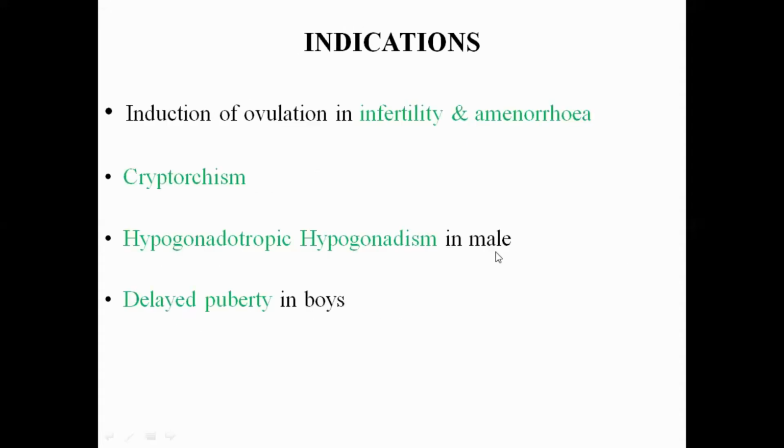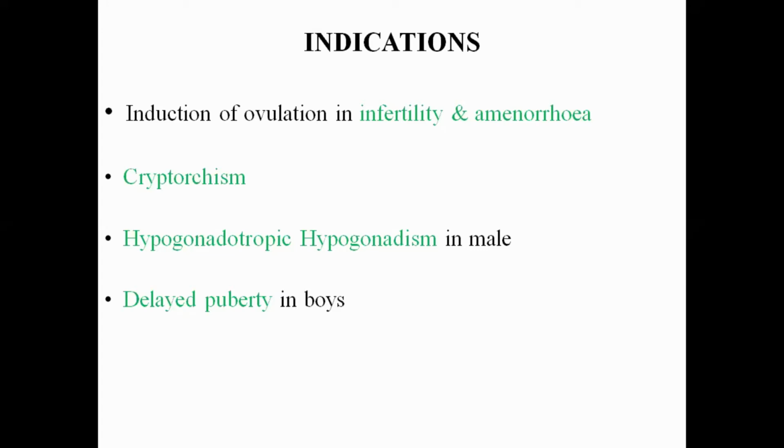Now, indications of the gonadotropins. The most commonly used gonadotropin preparation is the HCG, human chorionic gonadotropin. HMG, the human menopausal urinary gonadotropin, is also used, but it is given along with the HCG.